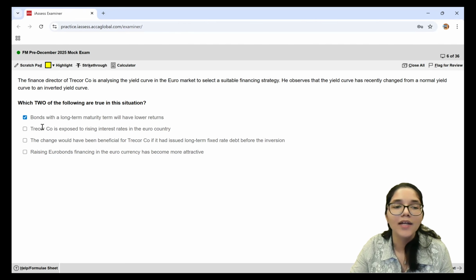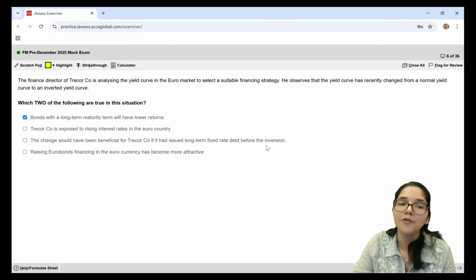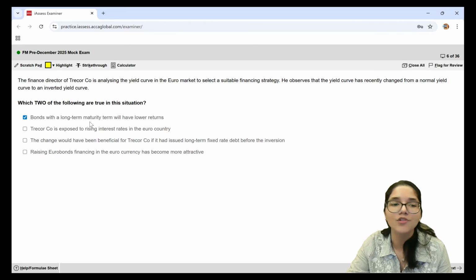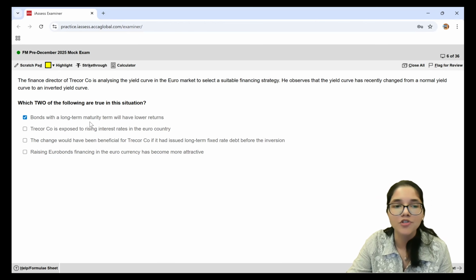Let's see. The second one is Tracker Company is exposed to rising interest rates. If it was rising, it would not have been an inverted yield curve. The change would have been beneficial for Tracker Company if it had issued long-term fixed rate debt before the inversion. So before the inversion, if you would have gone for a long-term debt, you would have had to pay a higher interest rate. Whereas now after inversion, on long-term maturity, you have to pay lower interest rates. So no, it would not have been beneficial. So third statement is also incorrect.